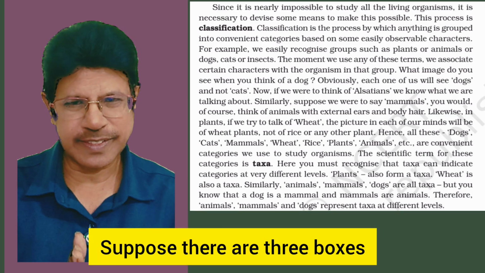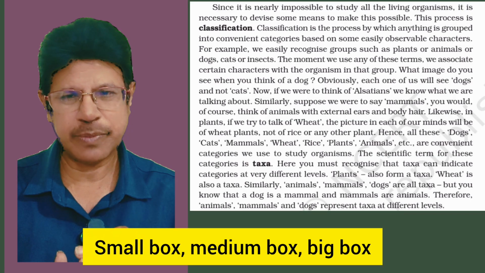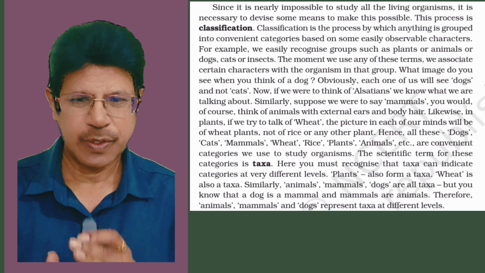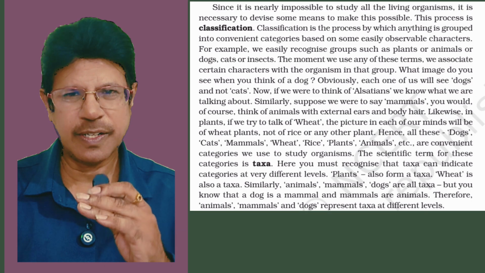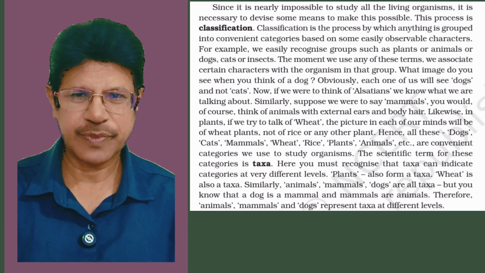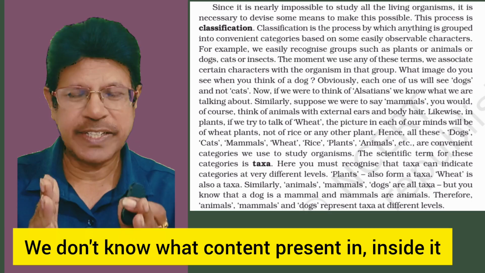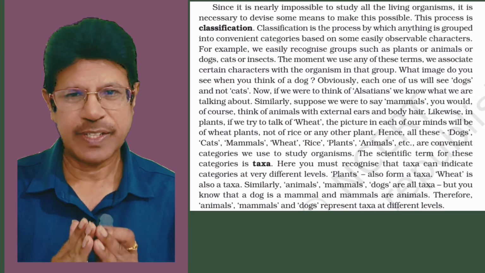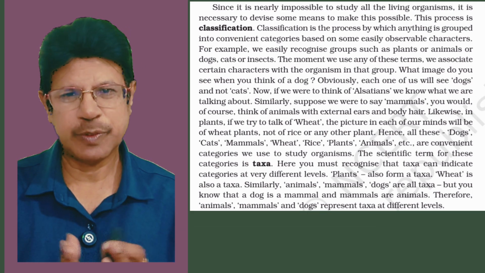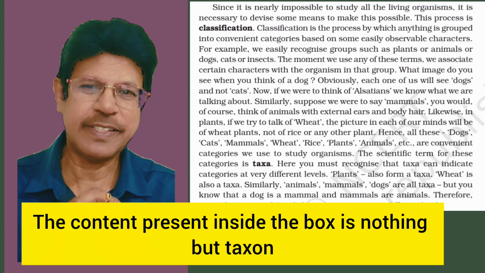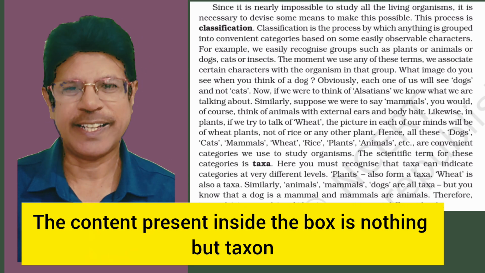Suppose there are three boxes: small box, medium box, big box. We arranged them according to their sizes, small, medium, big. We don't know what content is present inside. The empty box is equal to category. The content present inside the box is nothing but the taxon.